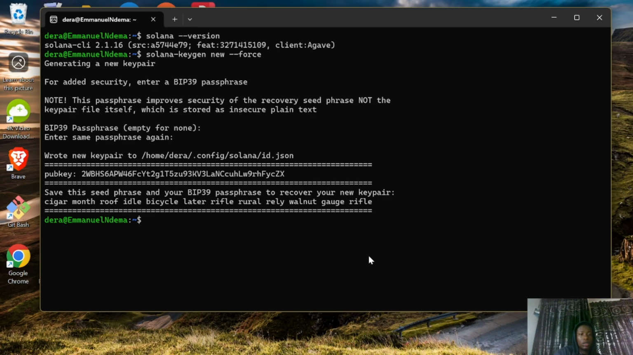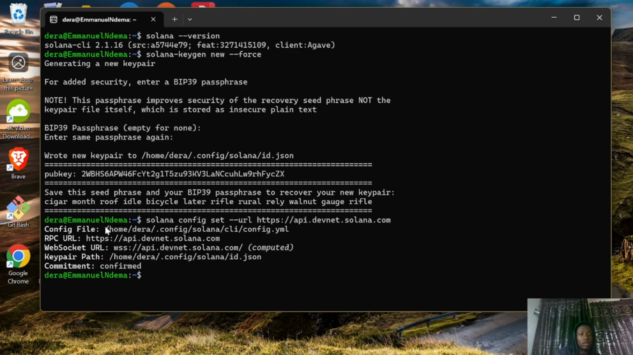So now let's configure the chain we want to interact with. By default, Solana CLI uses the mainnet RPC. But for testnet purposes, we have to use devnet. So we have to configure that: solana config set --url. Now we are trying to set the URL to https://api.devnet.solana.com. And as we can see, we have configured Solana's devnet.